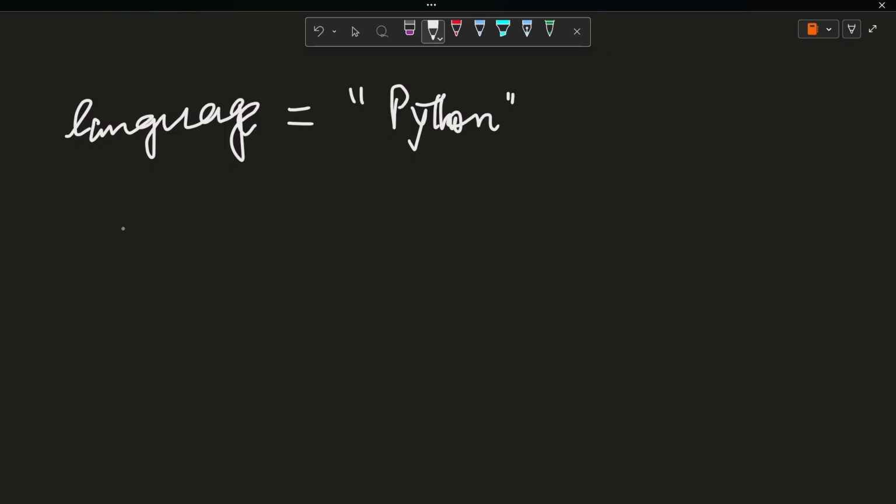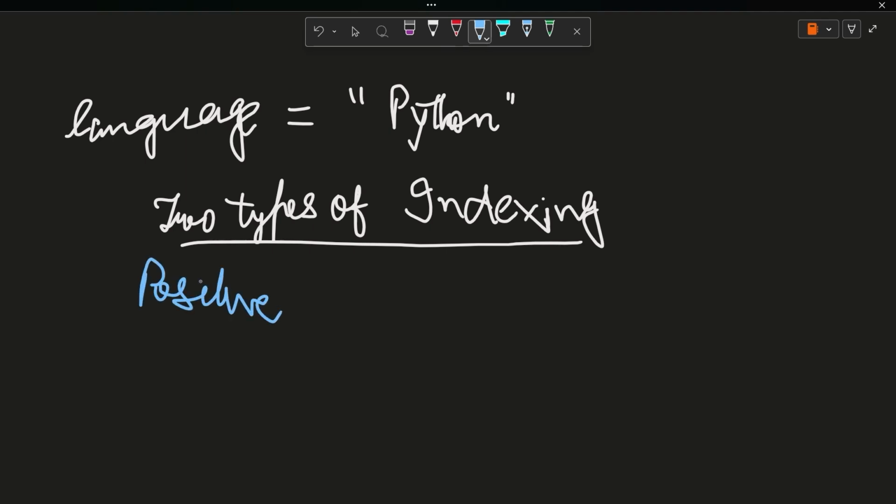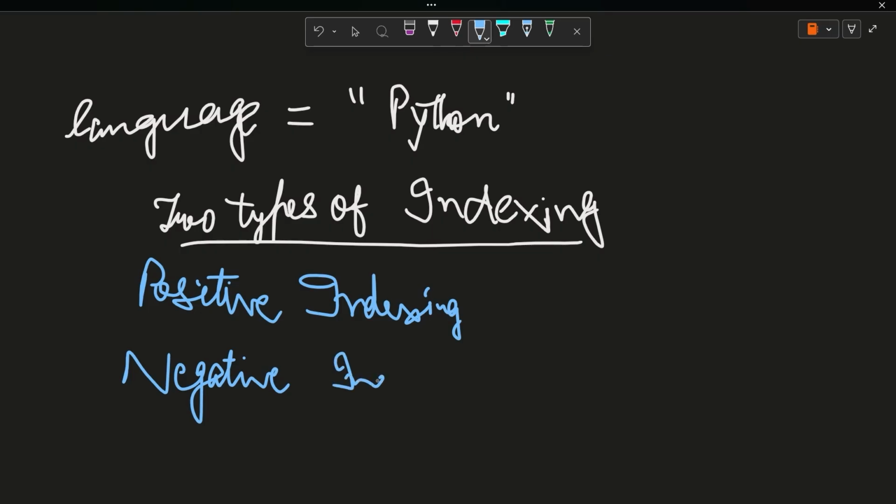We are having two types of indexing. The first one is positive indexing, and the second one is negative indexing. One is positive index, second is negative index.